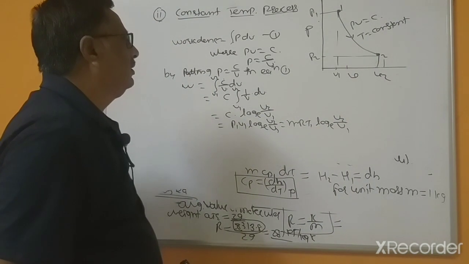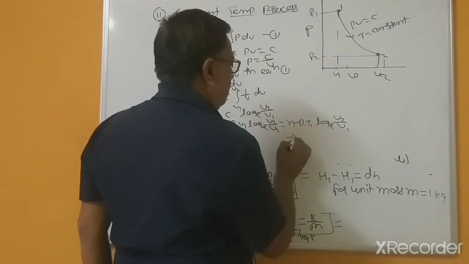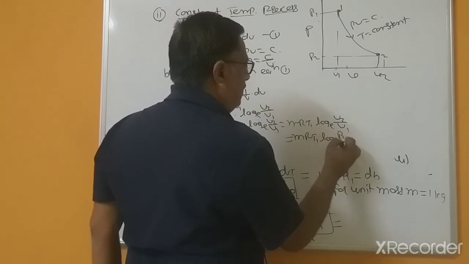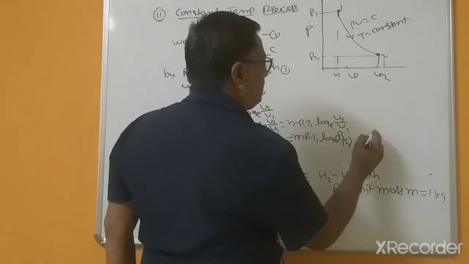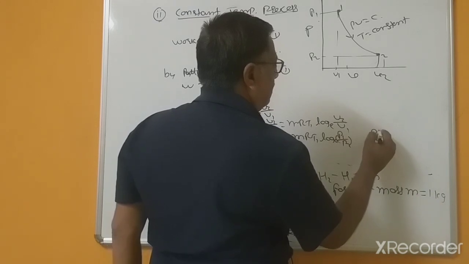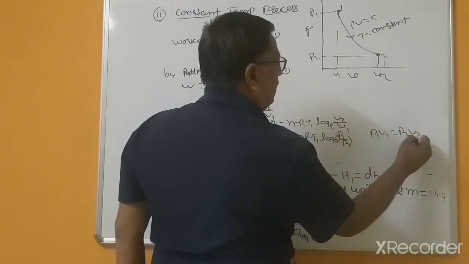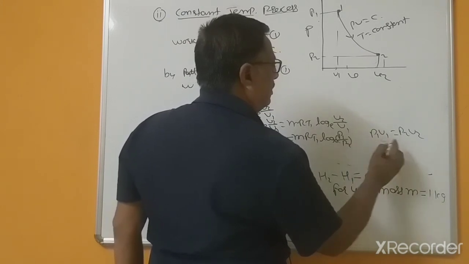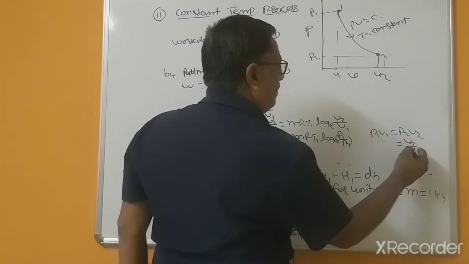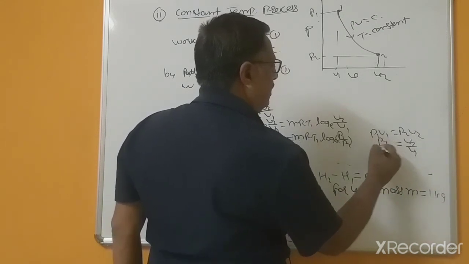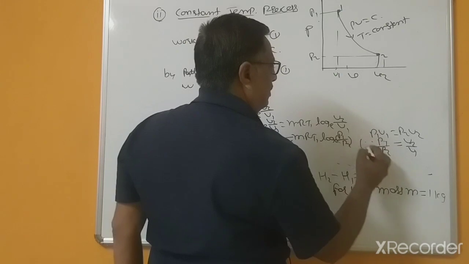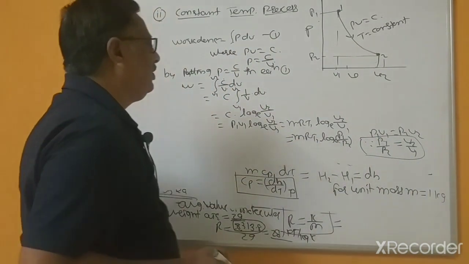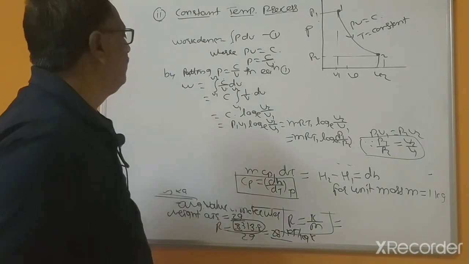This is correct, and mRT1 log of P1 divided by P2, because P1V1 equals P2V2, so V2 divided by V1 is equal to P1 divided by P2. That's why you can write log of P1 divided by P2, work done equal to this.